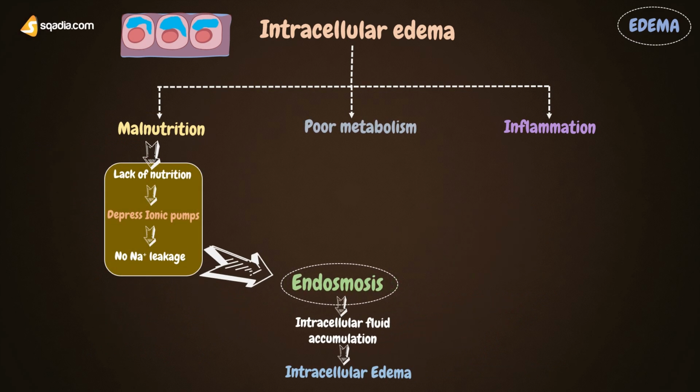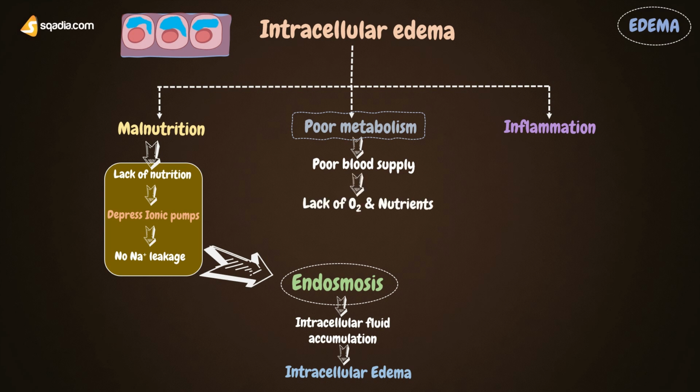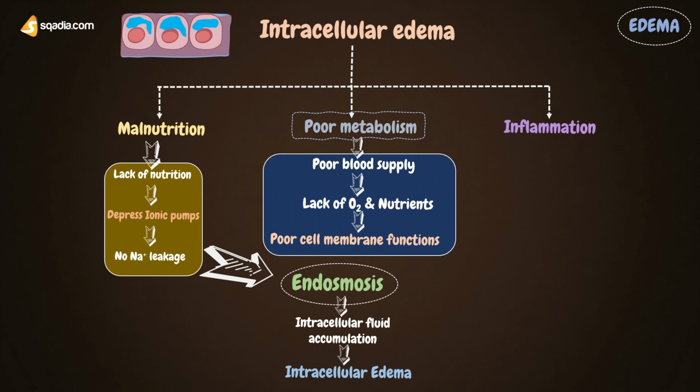The next reason is poor metabolism. Poor metabolism is caused by poor blood supply. This poor blood supply can be due to any problem in the CVS, and it ultimately leads to a lack of oxygen and other nutrients. It results in poor function of the cell membrane, and again there are chances of endosmosis, resulting in edema, by following the same mechanism as we described before. The next reason for intracellular edema can be inflammation of tissues.